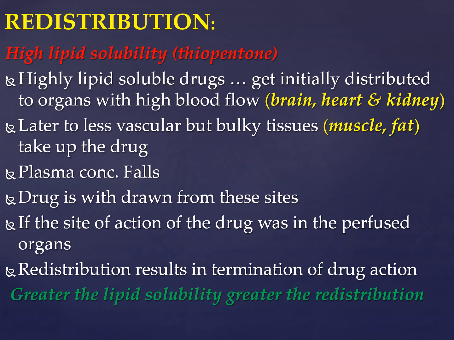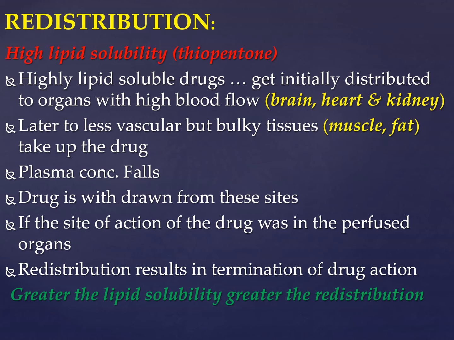Why is it ultra short acting? Why does it act for a very short period of time? Because it has a rapid redistribution. Why does it have a rapid redistribution? Because it has a high lipid solubility, and when it goes into the brain, heart and kidney, it gets redistributed to less vascularized areas. But in case of thiopentone, its action is required in the brain.